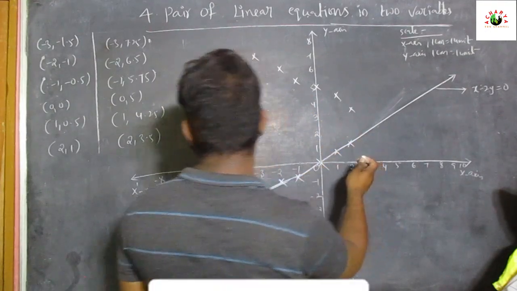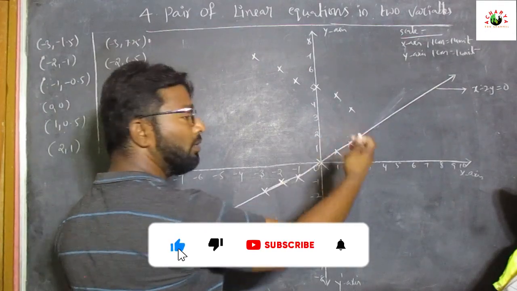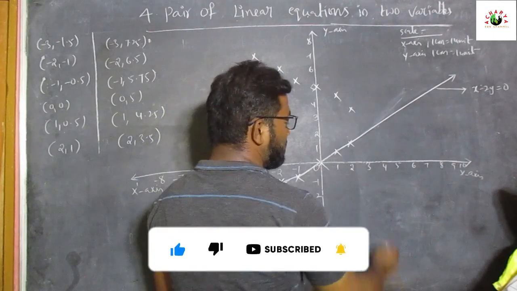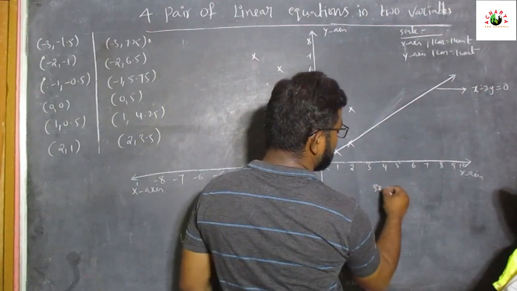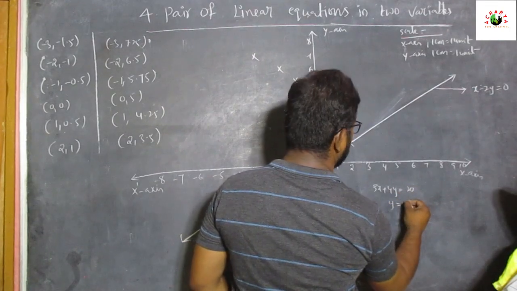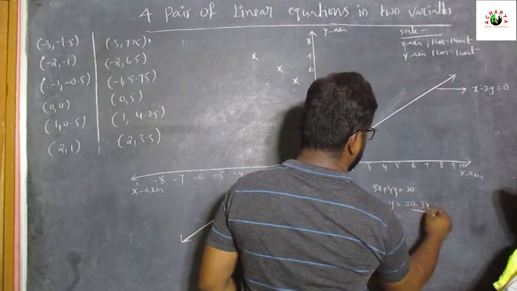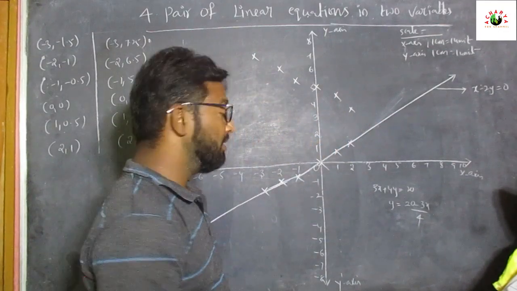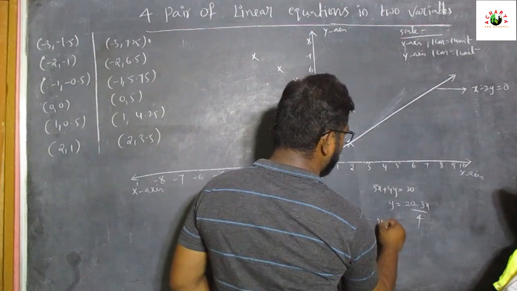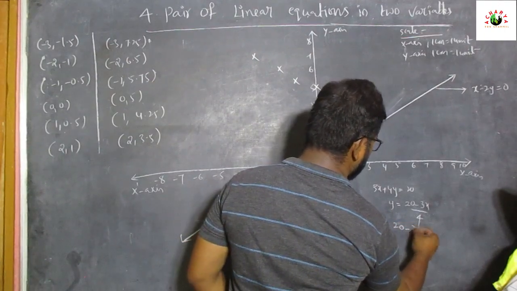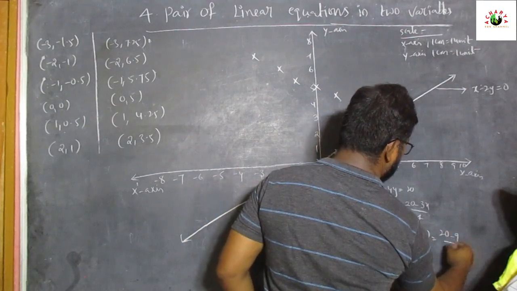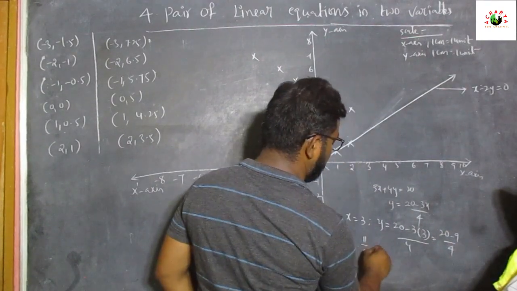If we want to get the intersecting point, we can go forward, taking x values 3, 4, 5 like that. So now, 3x plus 4y equal to 20, for that y is equal to what? 20 minus 3x by 4. If we take x value as 3, what is the value of y? y is equal to 20 minus 3 of 3 by 4, that is equal to 20 minus 9 by 4, so that is equal to 11 by 4.